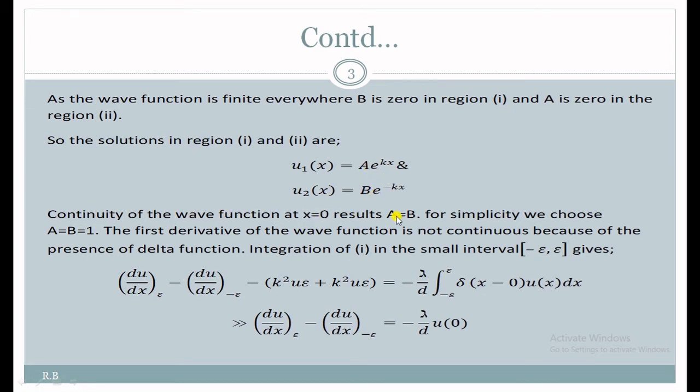Continuity of the wave function at x equal to 0 results in a equal to b, and we don't know the value of a and b, but for simplicity we will choose a equal to b equal to 1. We also know that for the simple case, the first derivative of the wave function should also be continuous. But in this case, because of the Dirac delta potential, we cannot treat the first derivative as continuous. In such a case, we have to do integration of this